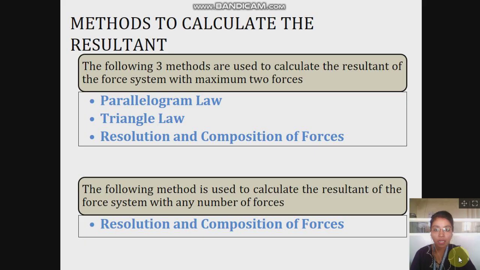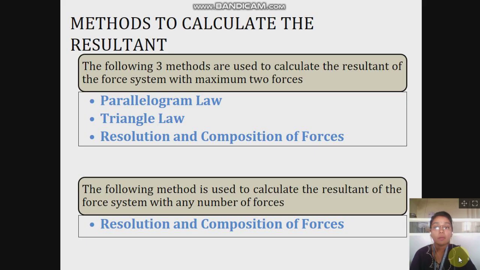Resultant can be found out by using basically three methods, that is parallelogram law, triangle law, and resolution and composition of forces. When the force system acting on the body has only two forces, then to find out the value of resultant, parallelogram law can be used.